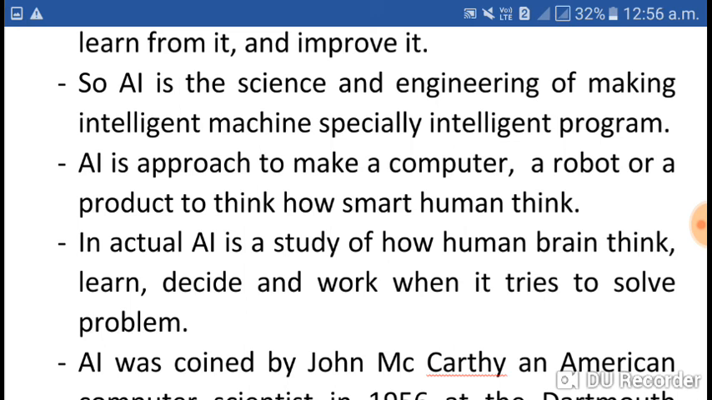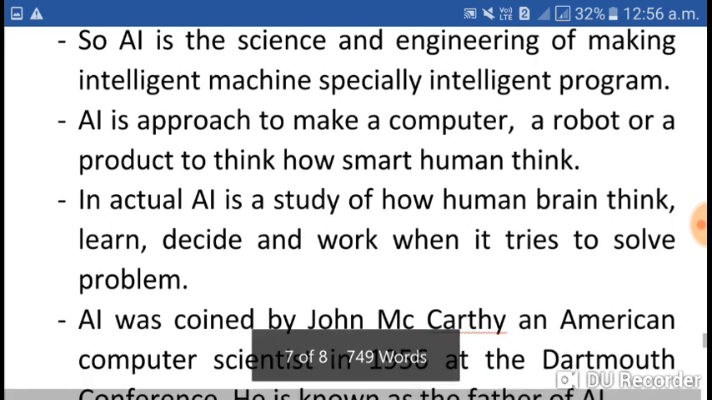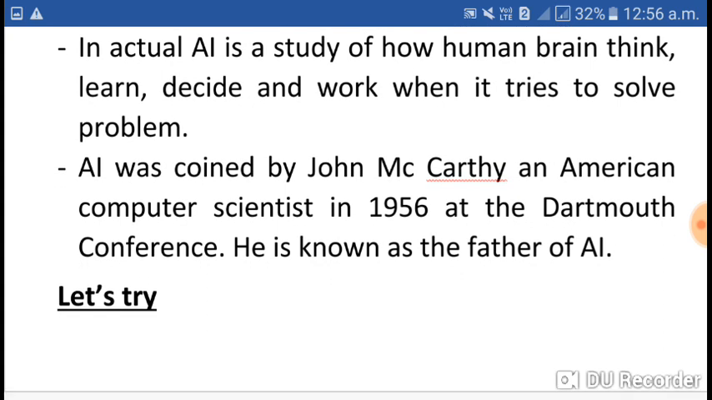In actual, AI is the study of how the human brain thinks. AI is the study of how the human brain thinks, learns, decides and works when it tries to solve a problem. So at the time we are solving a problem, at the time we are making a decision, the way we decide is a study of our brain, and that is AI. Implementing the same thing in machines is artificial intelligence.